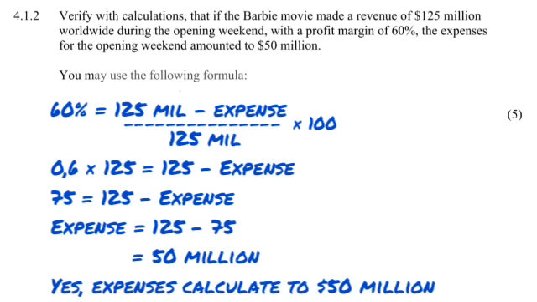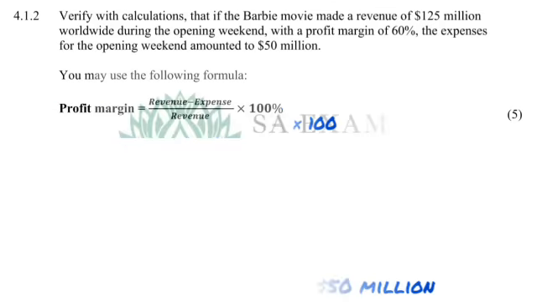Then we say 0.6 times 125 gives me 75 is equal to 125 minus expense. I take the 75 on this side and the expense on the other side, and it gives me 125 minus 75, and it gives me 50 million. We have indeed proven that the expense was calculated to be 50 million. Our calculation is proven correct.